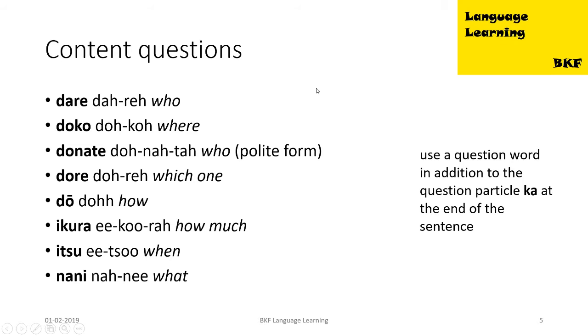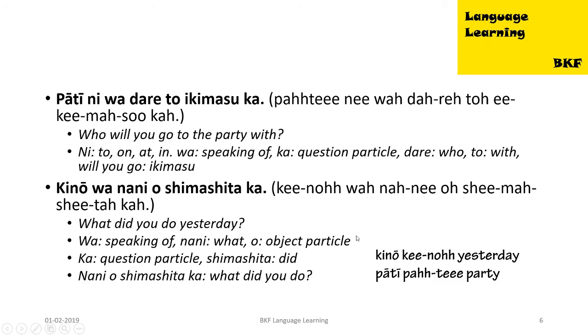Now comes the part in which we are going to discuss content questions. Let's discuss some important words first. Dare means who. Doko means where. Donata means who, the polite form of who. Dore means which one. Do means how. Ikura means how much. Itsu means when. And nani means what. So use a question word in addition to the question particle ka at the end of the sentence. So these are the question words.